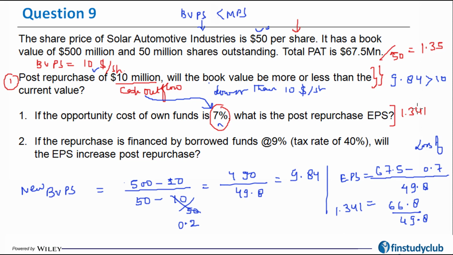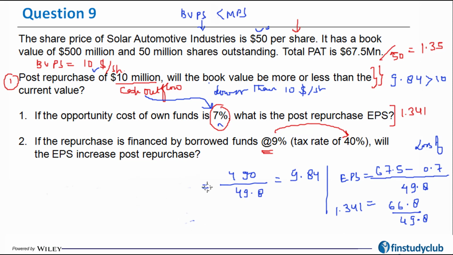If the repurchase is financed by borrowed funds and the tax rate for that is 40%, will the EPS increase post repurchase? Now this is an important aspect, wherein we need to understand that when the buyback is financed by borrowed funds, then you're effectively substituting one source of capital with the other.